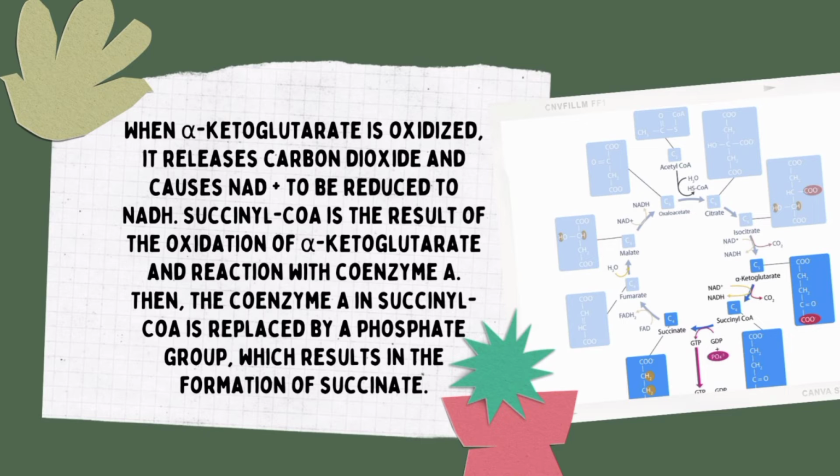So, kapag ang alpha-ketoglutarate ay na-oxidize, nagre-release ng carbon dioxide or CO2, at ang NAD+ ay nagre-reduce to NADH. Tapos, ang succinyl-CoA naman ay ang resulta ng oxidation of alpha-ketoglutarate at reaction ng coenzyme A. So, pagkatapos, coenzyme A is replaced by phosphate group that forms the 4-carbon molecule succinate.